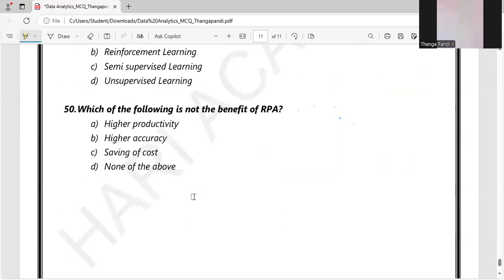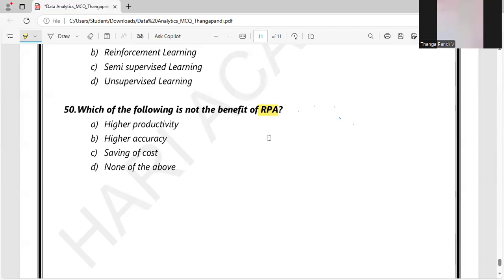So let's move on to the last but not the least. Which of the following is not a benefit of RPA? It is one of the critical questions. They are asking which is not a benefit of RPA. We have to understand what RPA is first. RPA stands for robotic process automation. So what is not the benefit?